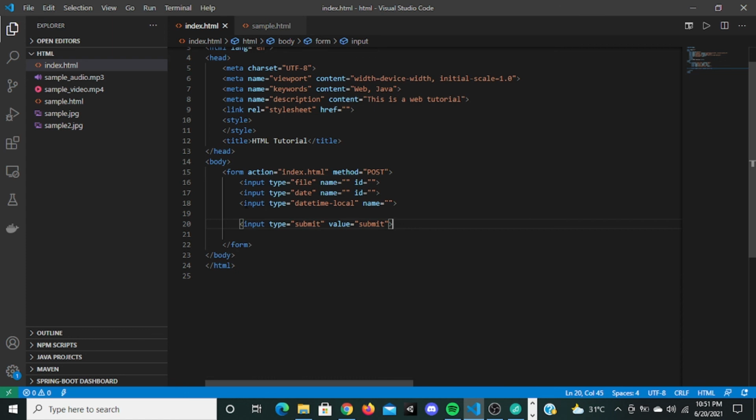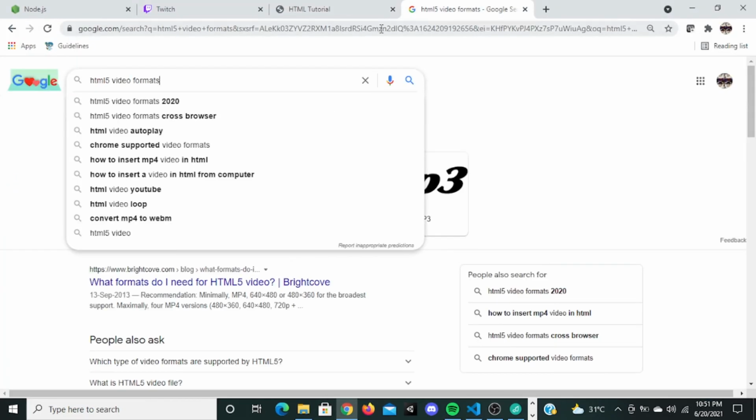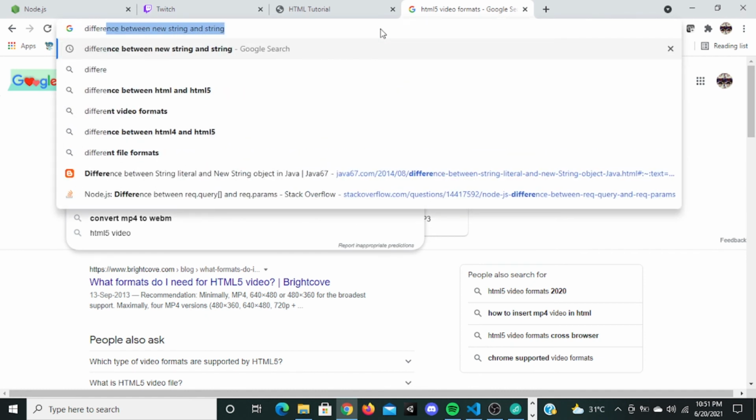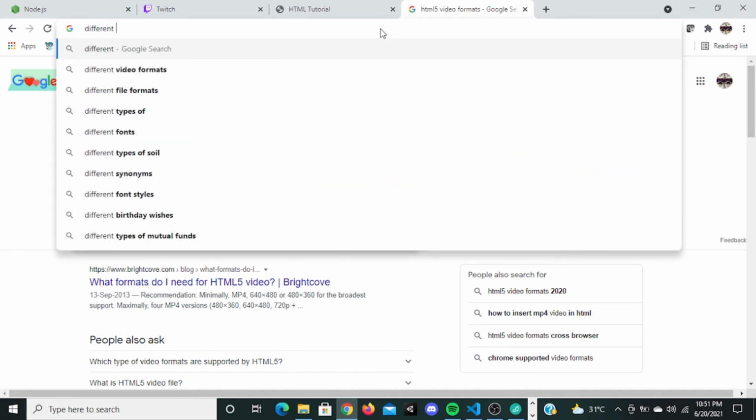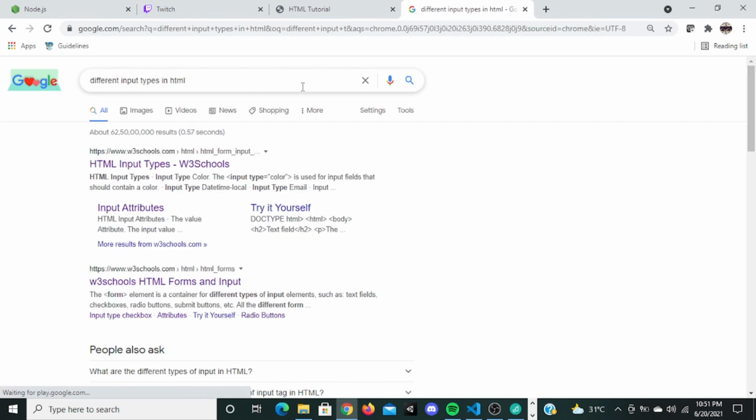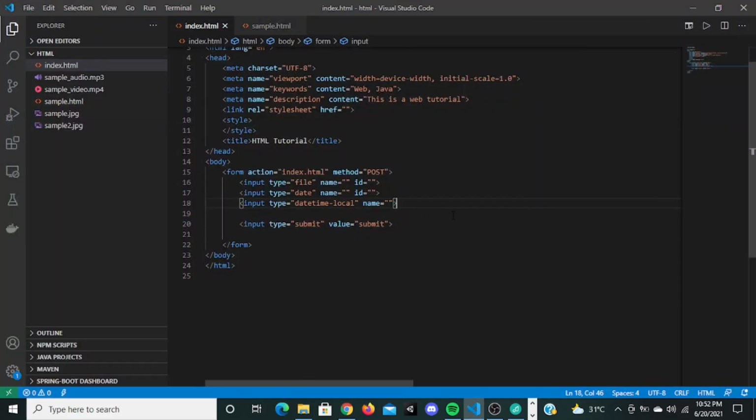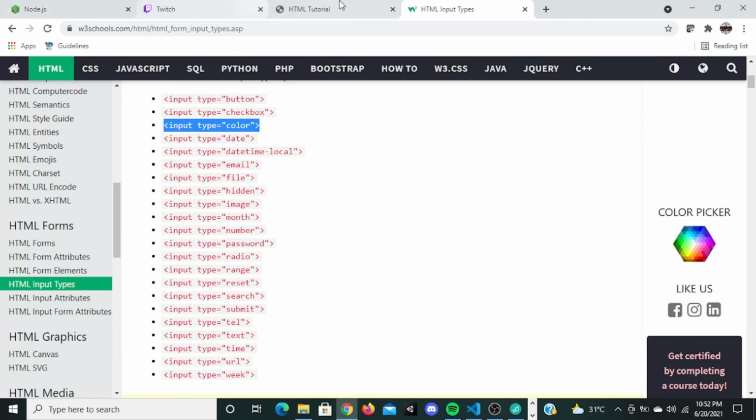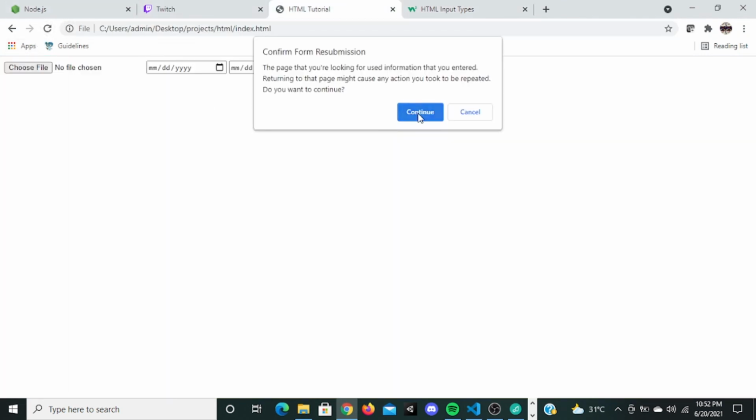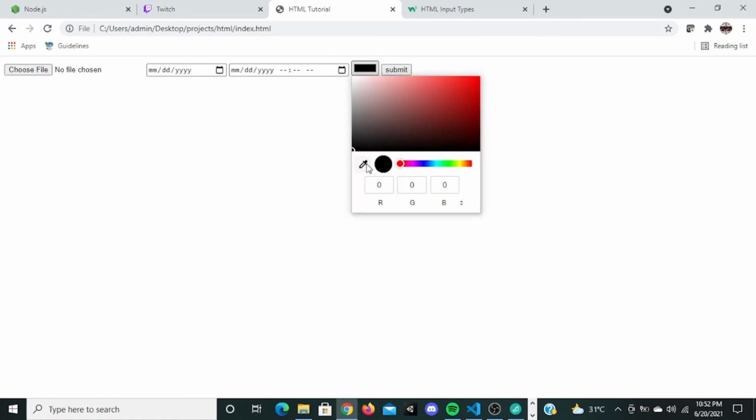If you want to see different input types, you can go here and search for input types in HTML. You can see all the input types: button, checkbox, color. Color can be used to choose a color. This displays a color palette right here. If you save this, this gives me a color palette. You can choose a color in this. This color will be stored as a hexadecimal value. You can give hexadecimal right here. This is a color palette.